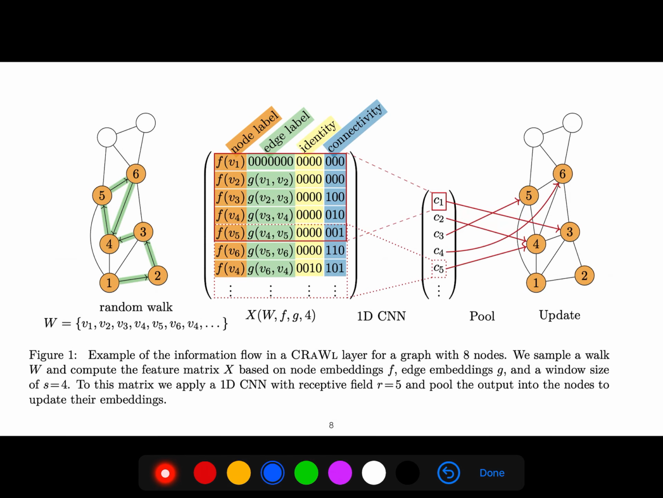So this is an example of information flowing in a CRAWL layer for a graph with 8 nodes. We sample a walk and compute the feature matrix based on node embeddings F, edge embeddings G, and a window size of S equal to 4. To this matrix, we apply a 1D CNN with receptive field R equal to 5 and pool the output into the nodes to update their embeddings.